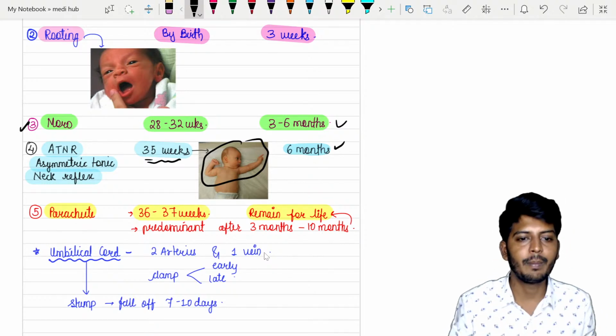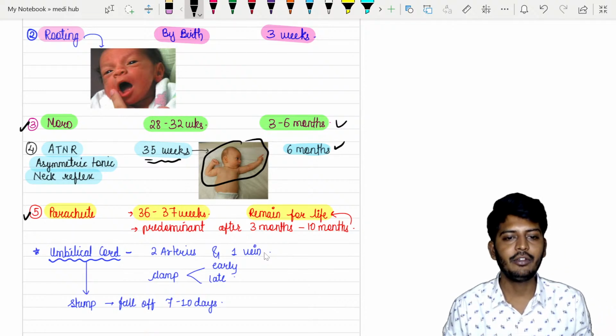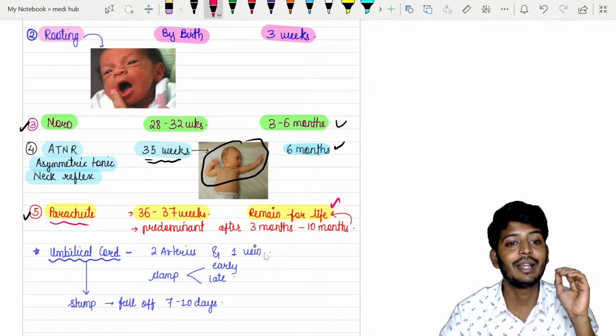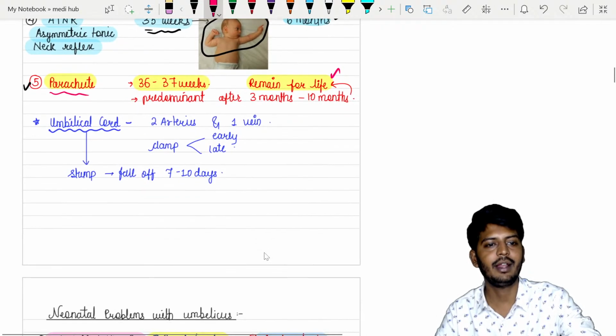And the last and most important reflex is the parachute reflex. What is that? Parachute reflex will remain for the lifetime. Okay, remember this is the most important thing, it will remain for the lifetime.